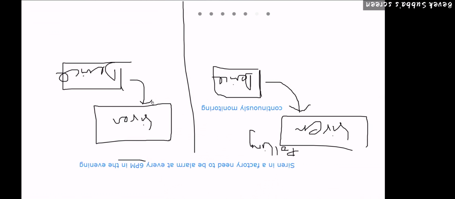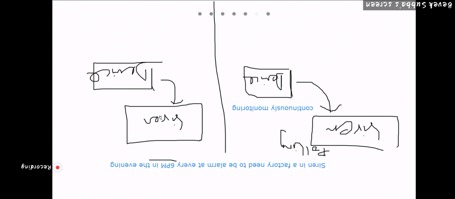He has registered the time in the siren, so the siren will make noise exactly at 6 p.m. He doesn't have to monitor. This technique is called interrupt.